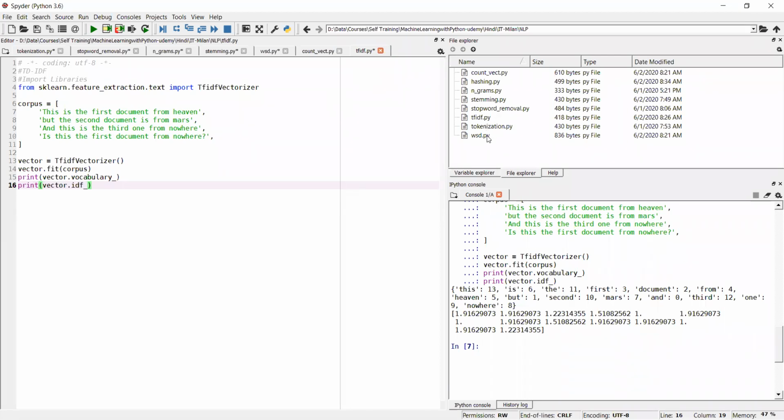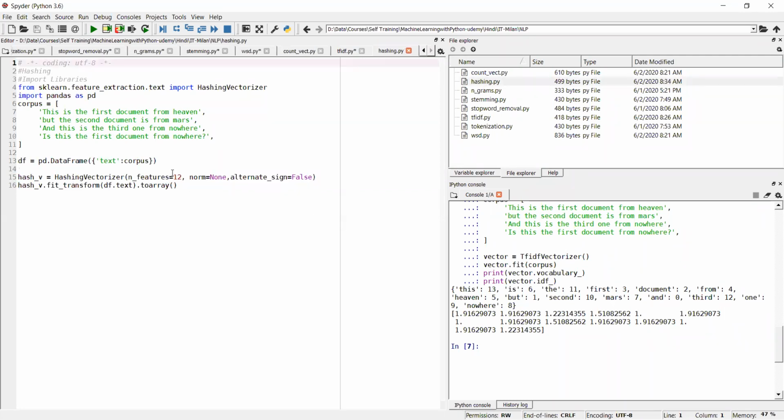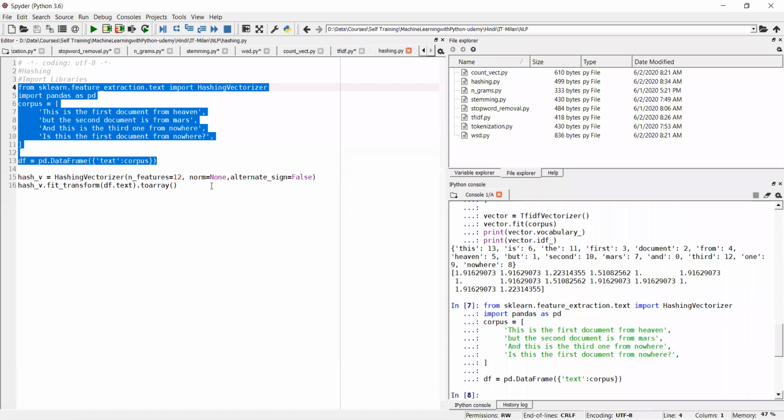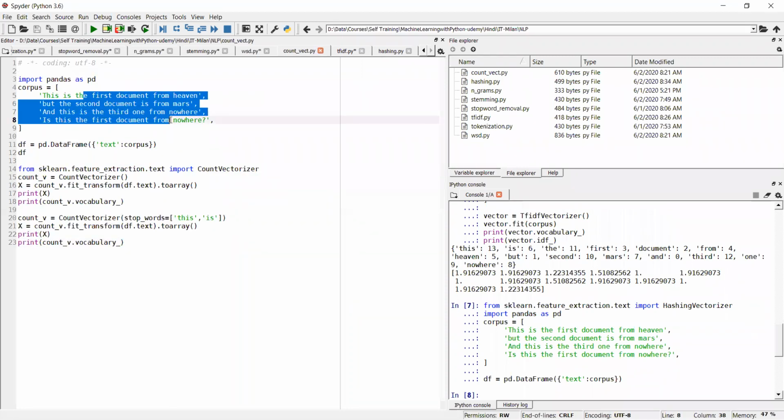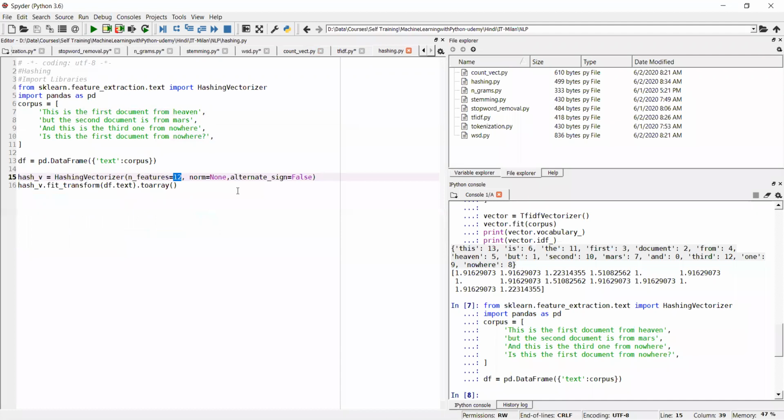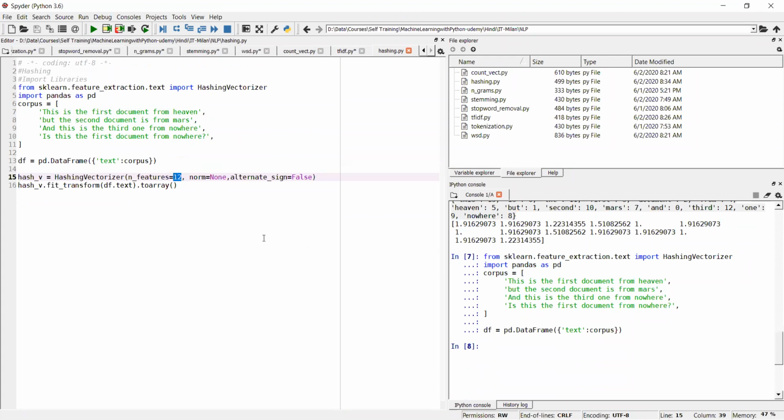Now this is the last topic. What is that? Hashing. Okay, so same corpus we are having. Now I remember someone was asking how to define that bucket size. So you see in this corpus, in count vectorizer we took the same corpus. And how many vocabulary we got here? Total 14 we got. Now in hashing, we are defining number of features as 12. So instead of 14, we are saying only 12 buckets. We'll execute this code.